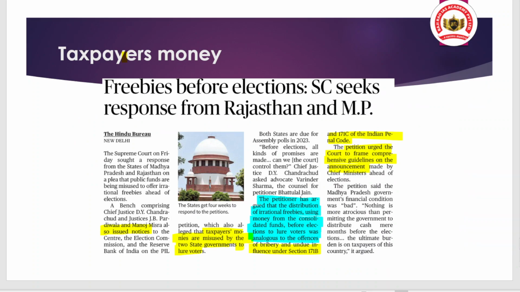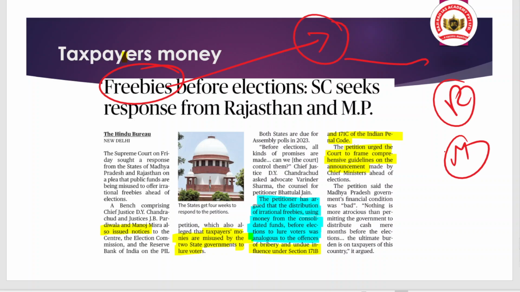Now we are shifting to the last article, and it is again related to political news, but here we are specifically focusing on freebies. Okay, freebies are a set of certain schemes and benefits that are provided by the government free of cost. And you can observe that these freebies are often provided when elections are close, when there is an election in the coming days. So in Rajasthan and in Madhya Pradesh, there are upcoming elections in 2023. So there is a sudden increase of freebies provided by both these governments.